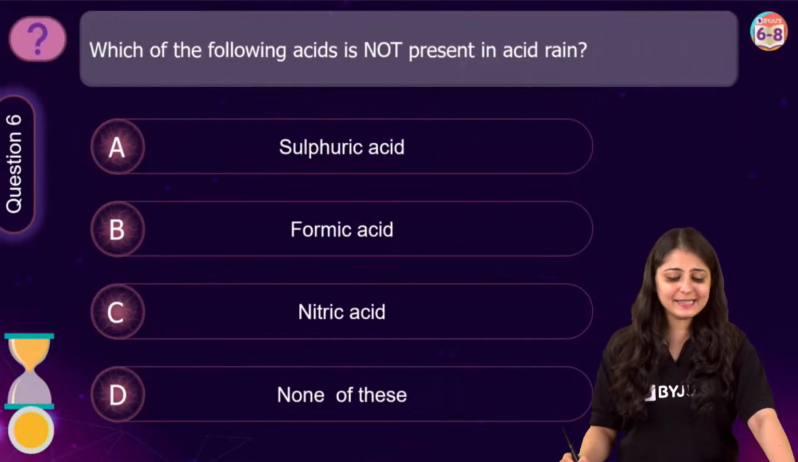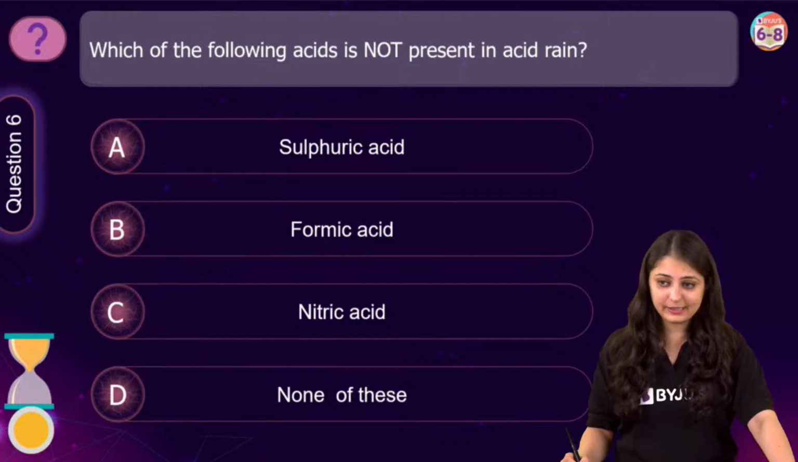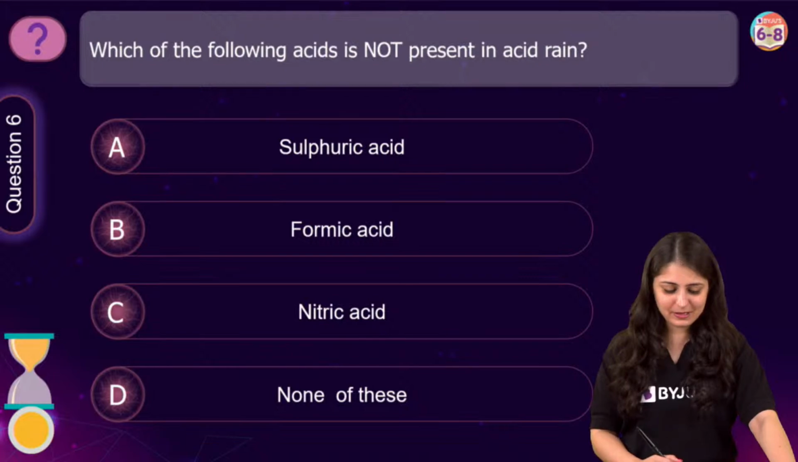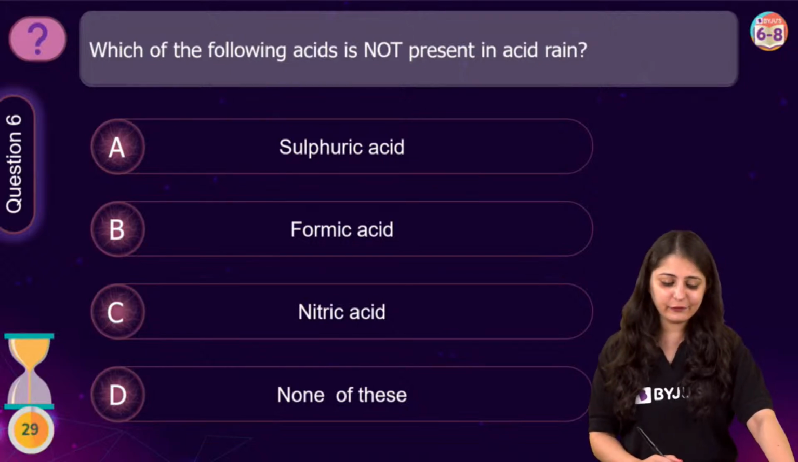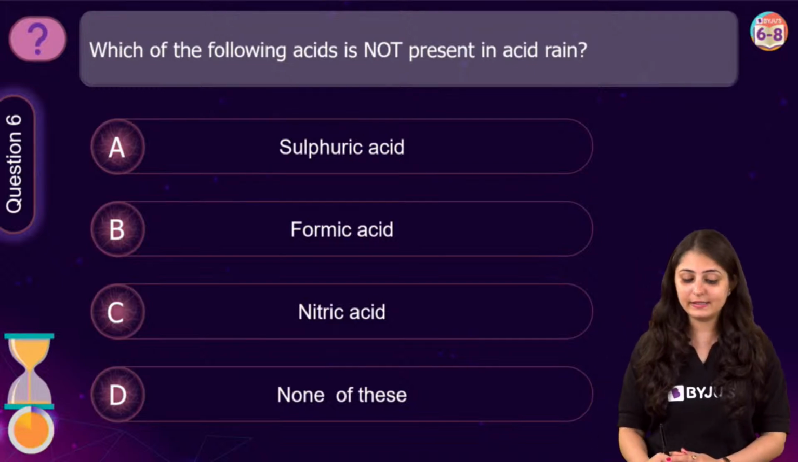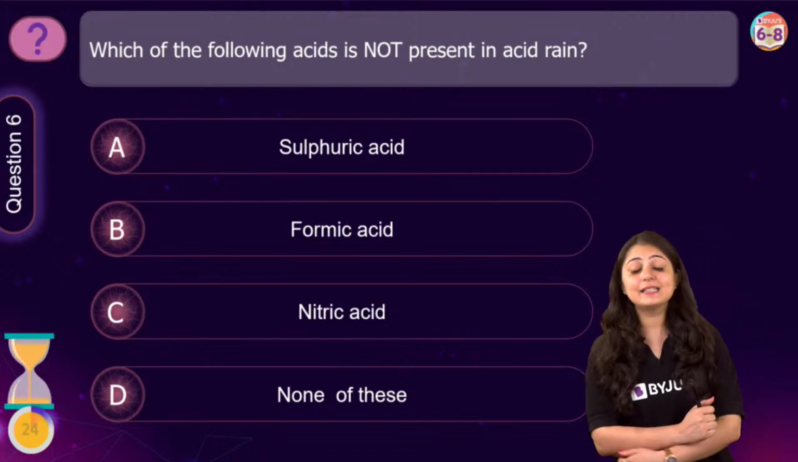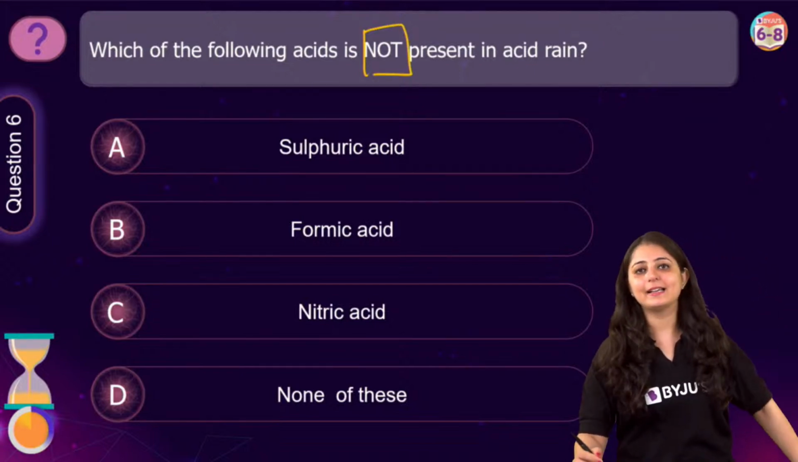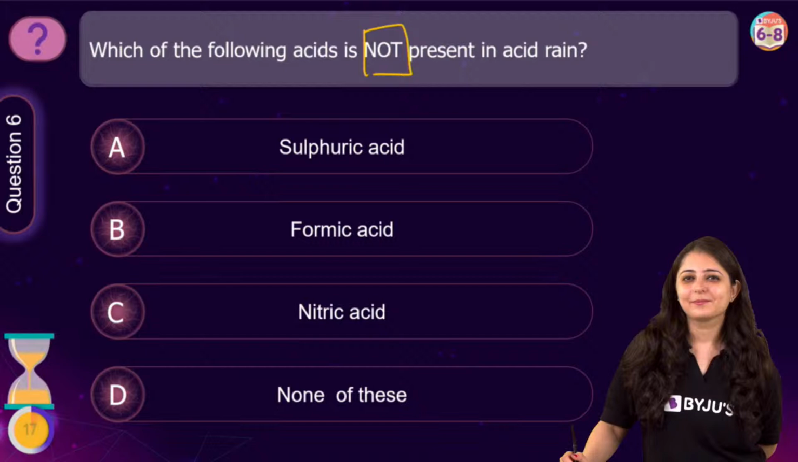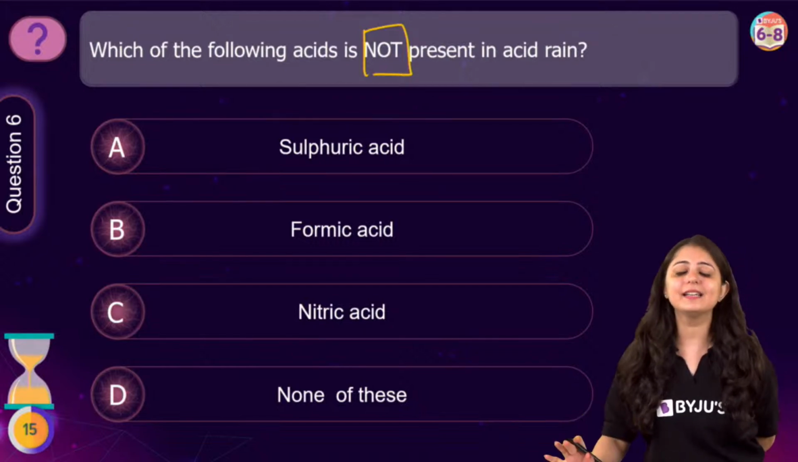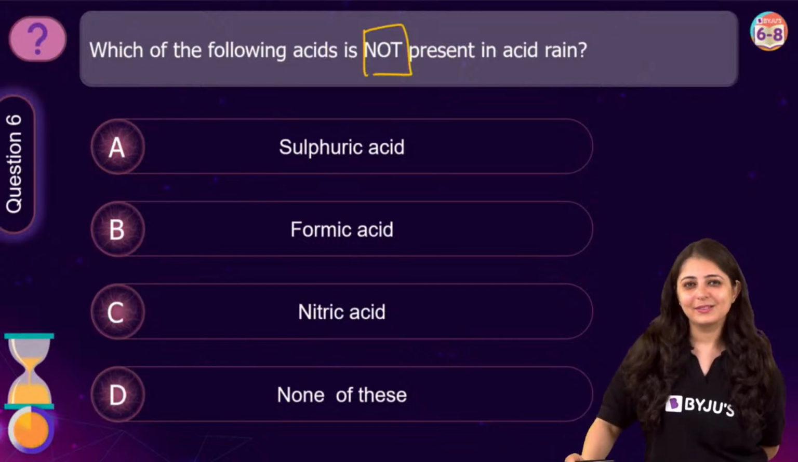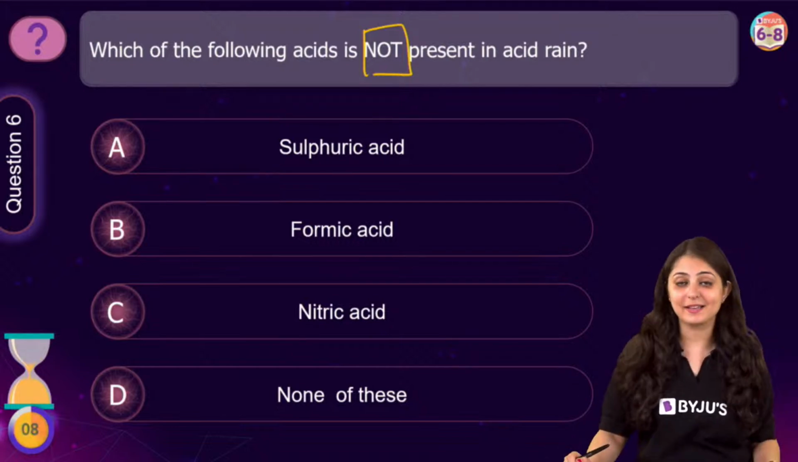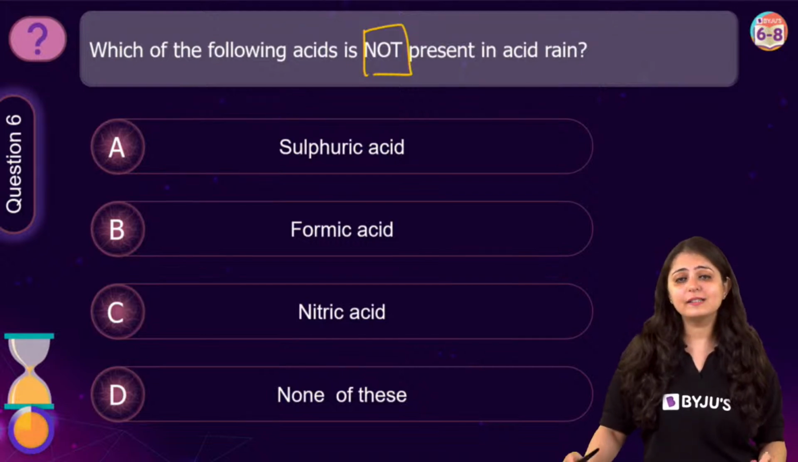Which of the following acids is not present in acid rain? Let's have the poll in the chat and let's see what you people are going to mark. Sulfuric acid, formic acid, nitric acid, none of these. Which of the following acids is not, highlight भी करा हुआ है, not present in acid rain? कौन सा ऐसा एसिड है जो एसिड रेन में नहीं होता? देखो इतना तो समझ आ रहा है कि एसिड रेन एक ऐसी बारिश है जिसमें एसिड्स प्रेजेंट है, पर इनमें से कौन सा एसिड है जो एसिड रेन में नहीं होता?